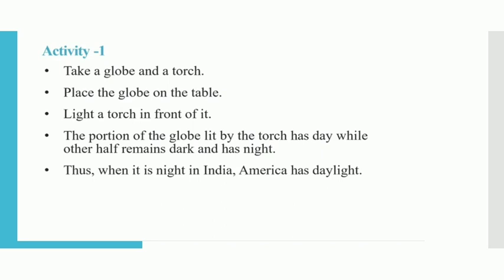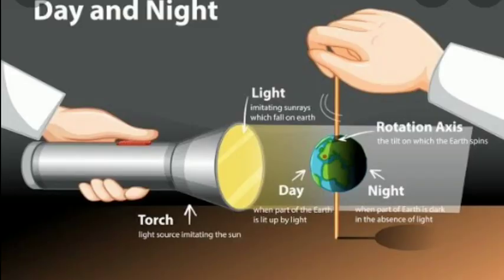We can perform an activity. Take a globe and a torch. Place the globe on the table. Light a torch in front of it. The portion of the globe lit by the torch has day, while the other half remains in the dark and has night. Thus, when it is night in India, America has daylight.